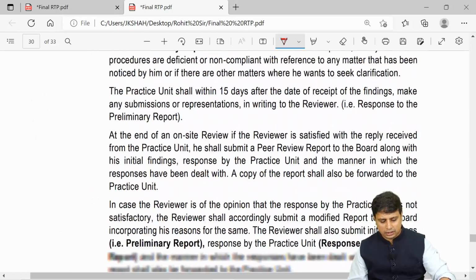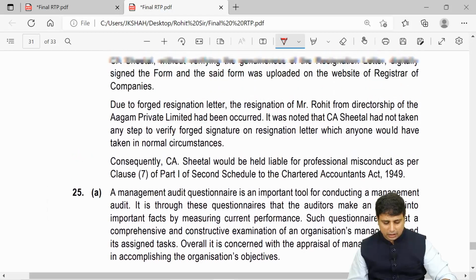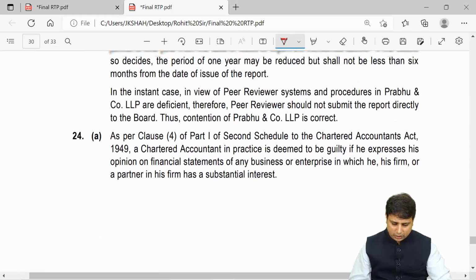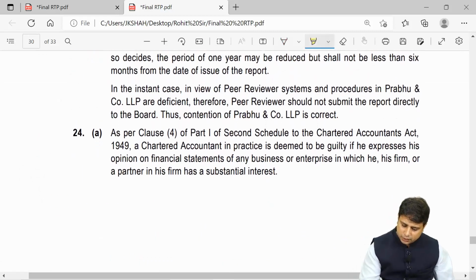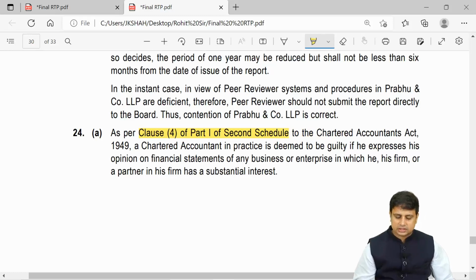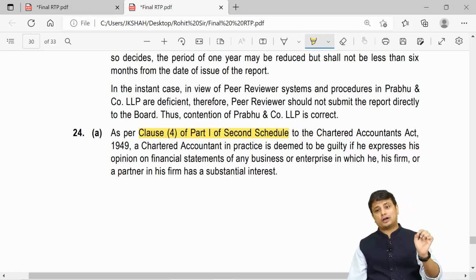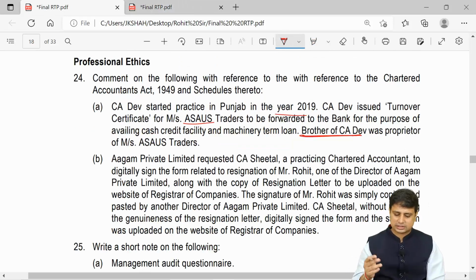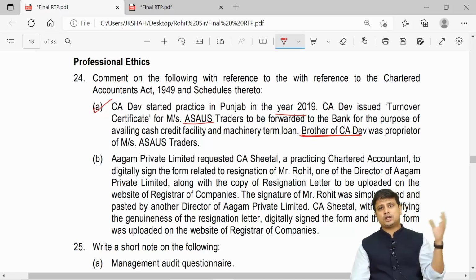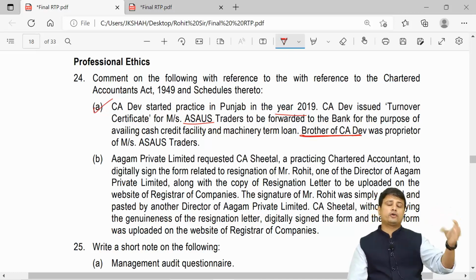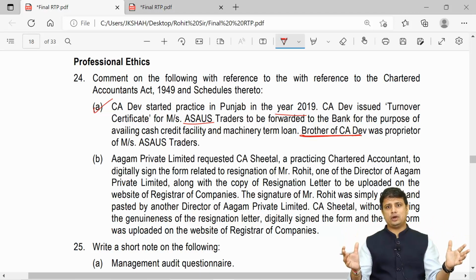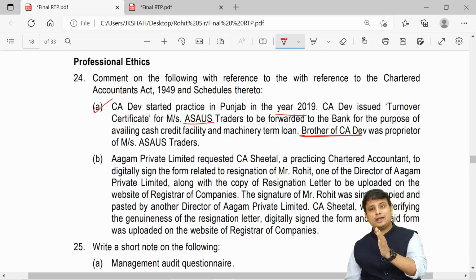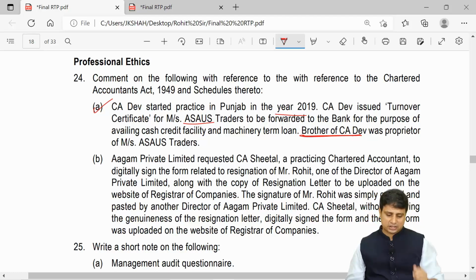But the problem is not writing the answer. I'm sure everyone could recollect this. The problem here is writing the correct clause number. So what is the correct clause number? It is going to be as per clause 4 of Part 1 to the Second Schedule. If you cannot state the correct clause and write the clause correctly, my friends, you will not get marks. So focus mainly on the clauses in such easy questions. And I have seen students recollect the clauses of Part 1 of the First Schedule very well, in fact the whole First Schedule, but when it comes to the Second Schedule, they do not recall the clauses well. So focus mainly on memorizing the clauses of the Second Schedule.